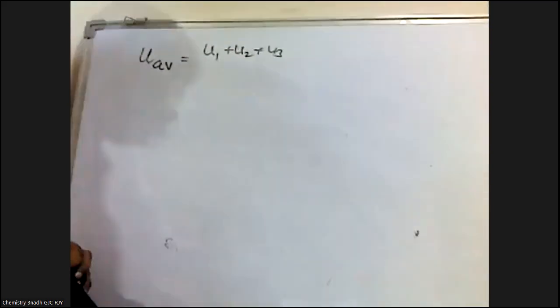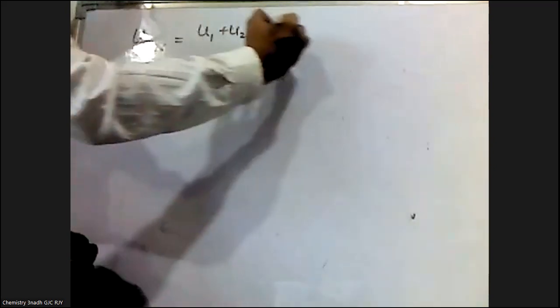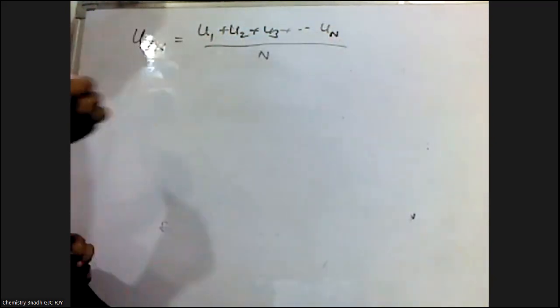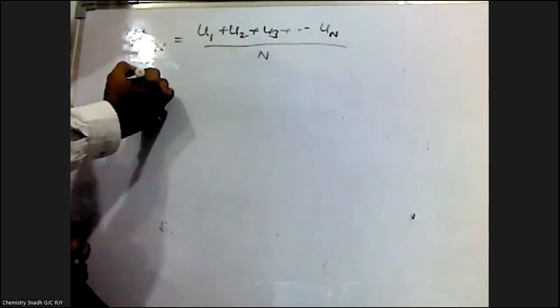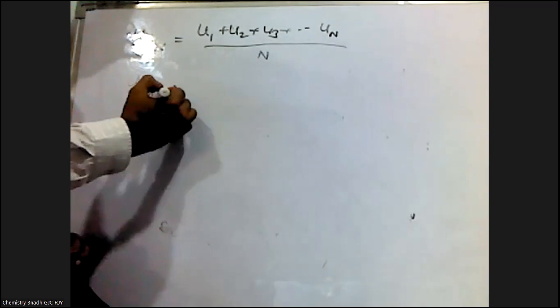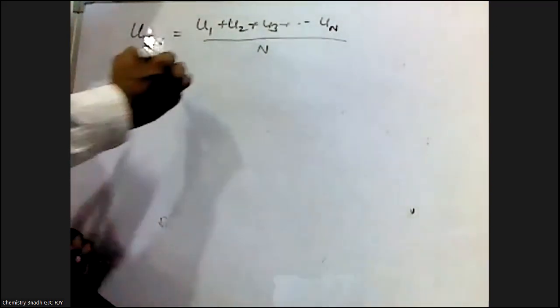So average speed is given by U average is equal to (U1 plus U2 plus U3, and so on, up to UN) by N. This is called average speed. Then the next one is most probable speed. We denote most probable speed with UMP.